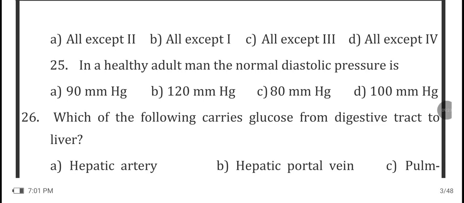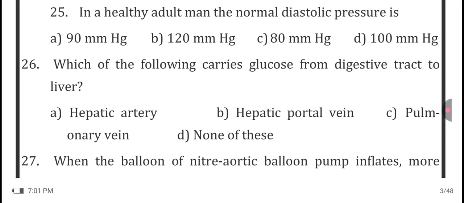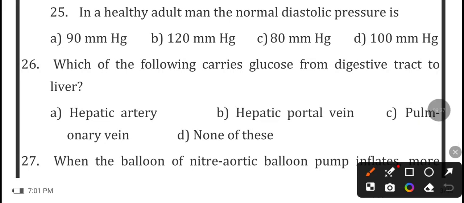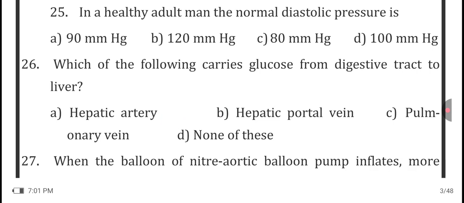Now which of the following carries the glucose from the digestive tract to the liver? Hepatic artery? No, this does not carry the glucose from the digestive tract to the liver. Hepatic portal vein, pulmonary vein, none of these. So here the hepatic portal vein carries the glucose from the digestive tract to the liver.